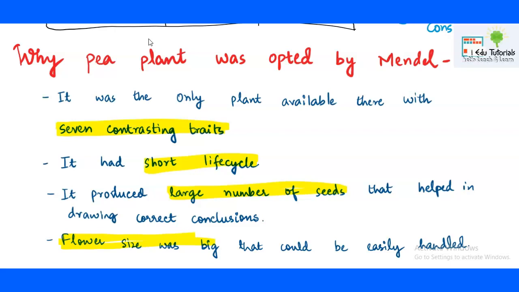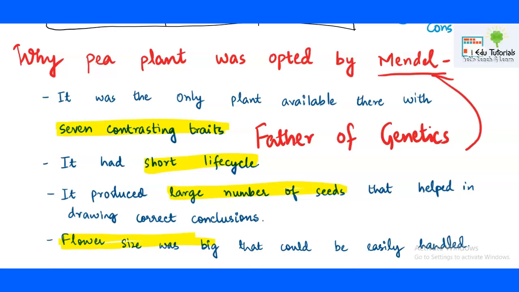After his death, he got recognition, and later he was given the title father of genetics. He was the man who laid important foundations for genetics, which had never been worked on before. So this is important: the father of genetics is Gregor John Mendel. His experimental plant was pea.